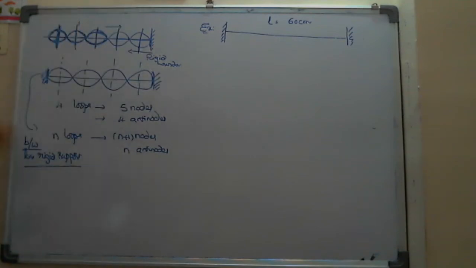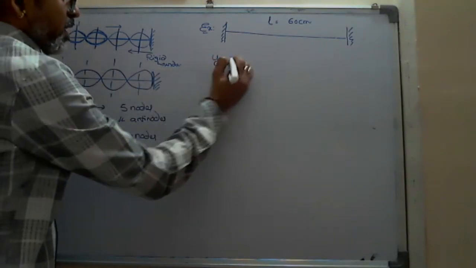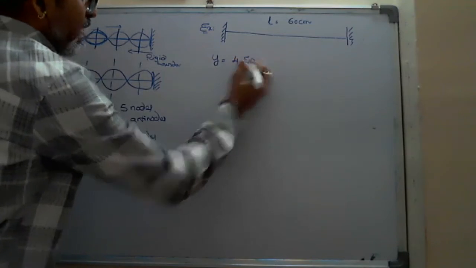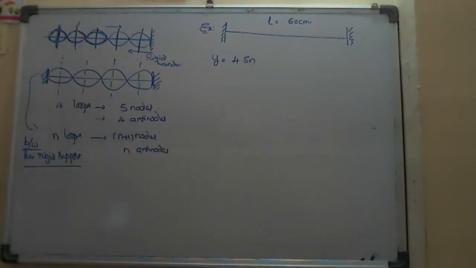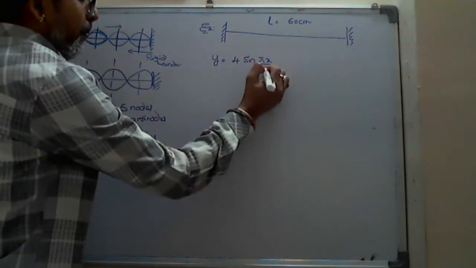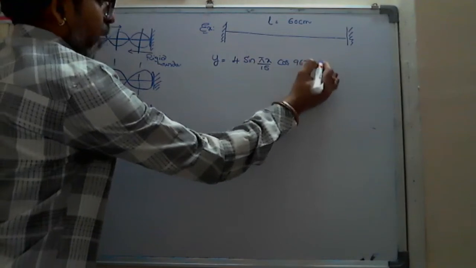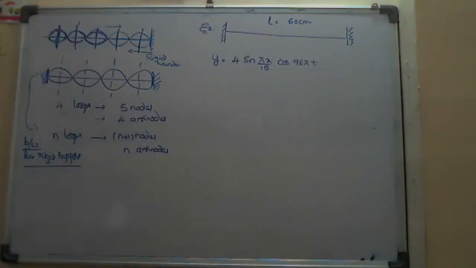I am not violating my rule. So after forming the stationary wave, the displacement is 4 sine pi x by 50 into cos 96 pi t. This is the displacement given in the numerical.